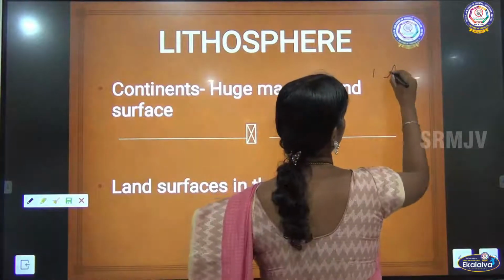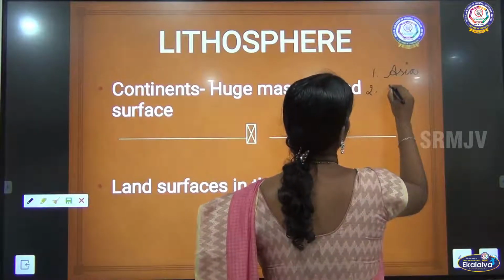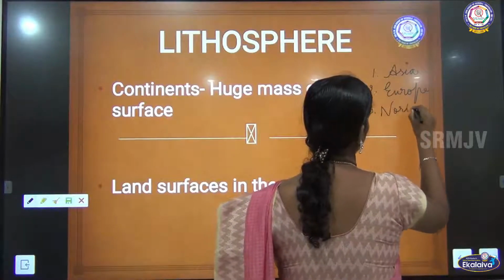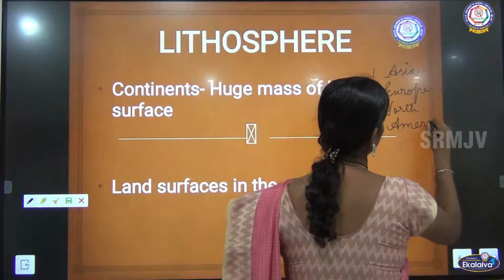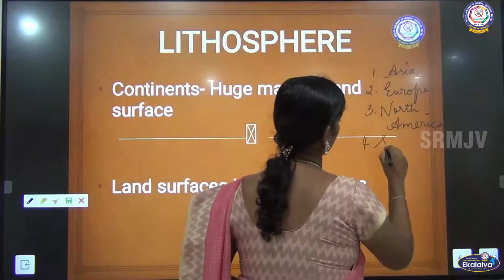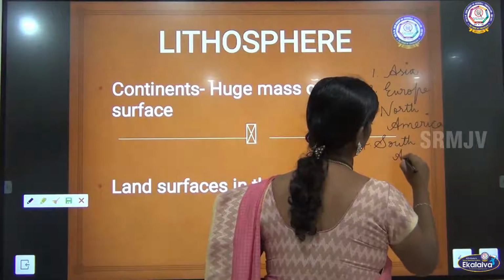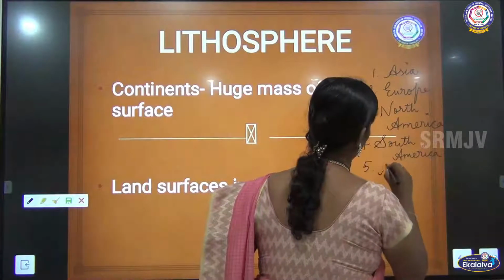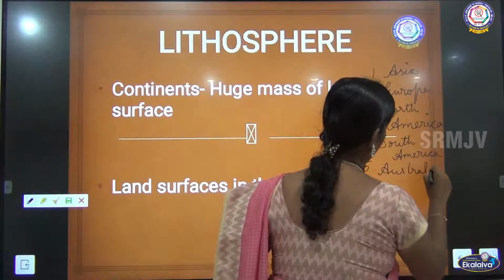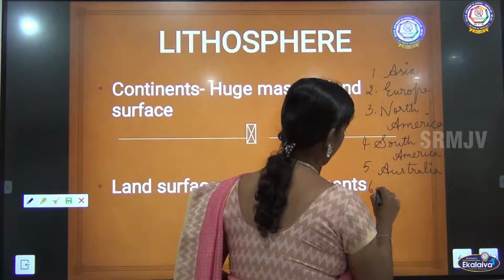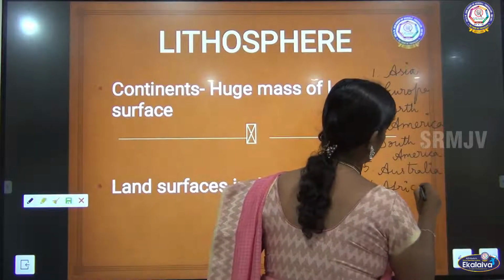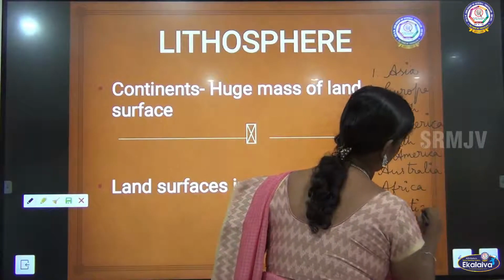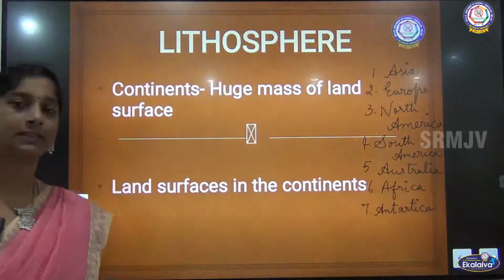We'll start with Asia, Europe, North America, South America, Australia, Africa and Antarctica. All these are the 7 continents.